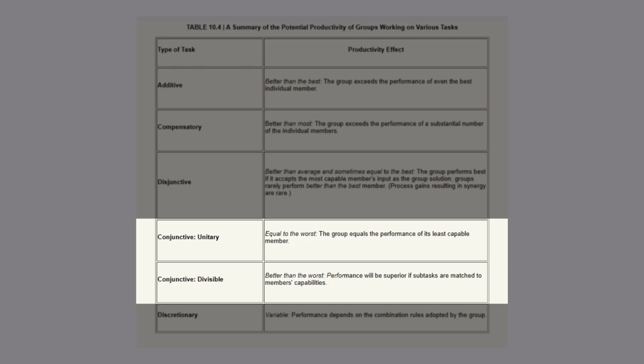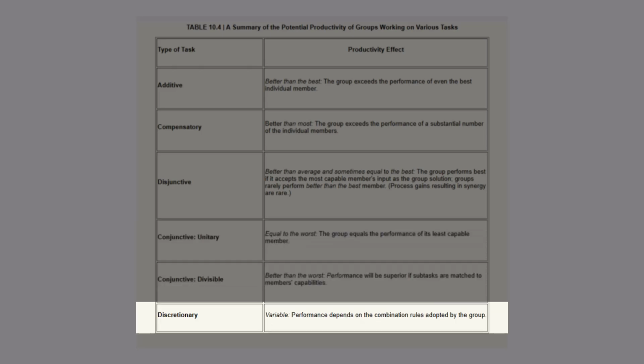If this task is unitary, groups perform at the level of the worst performing member. But if this task is divided into subtasks that are assigned to members based on their skills and interests, groups perform better than the worst performing member.